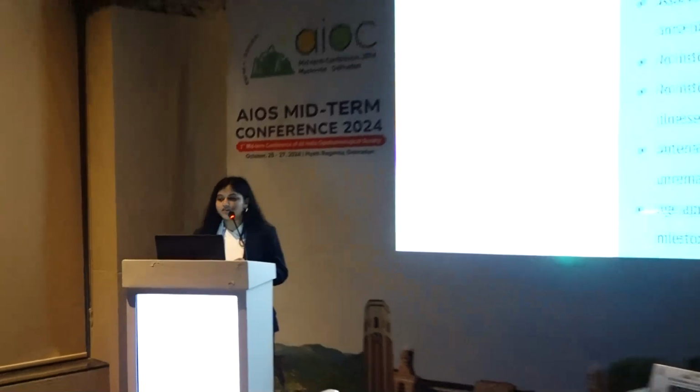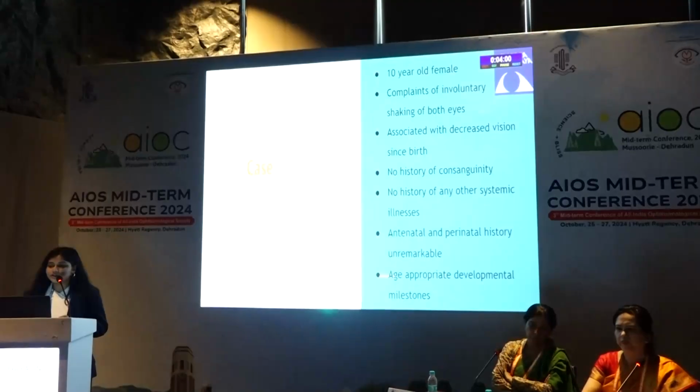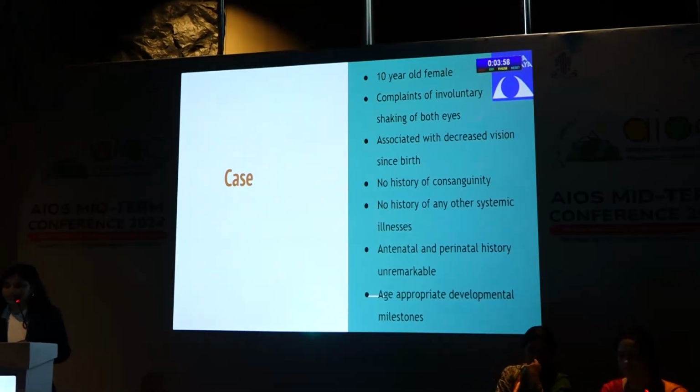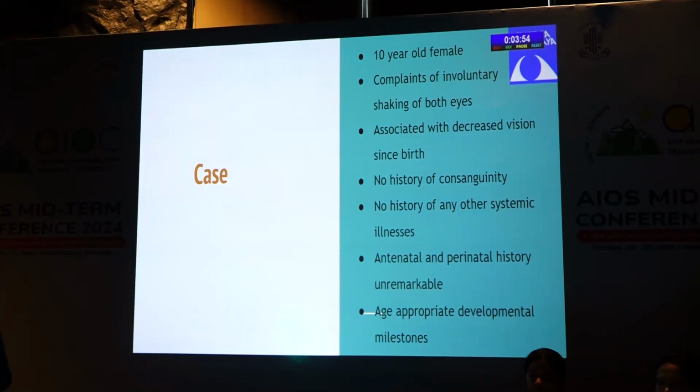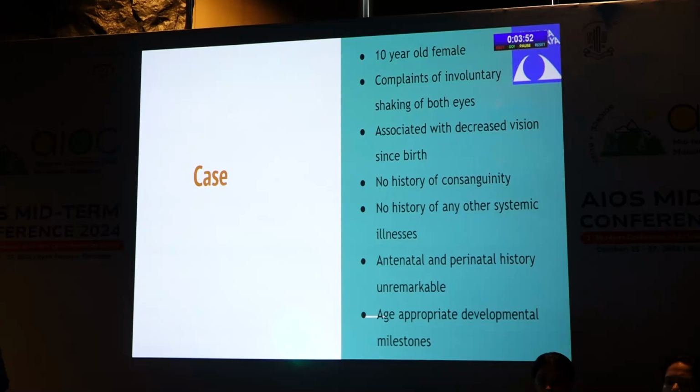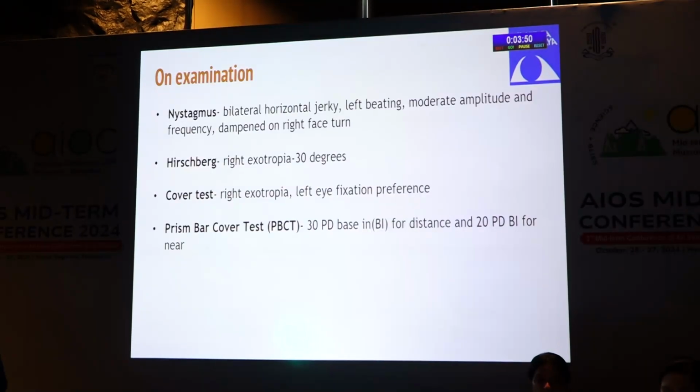My case is that of a 10-year-old female presenting to the OPD with complaints of involuntary shaking of both eyes associated with decreased vision since birth. No history of consanguinity or any other systemic illnesses. Antenatal and perinatal history were unremarkable, and age-appropriate developmental milestones were achieved. On examination, she had bilateral horizontal jerky nystagmus, which was left beating, moderate in amplitude and frequency, and dampened